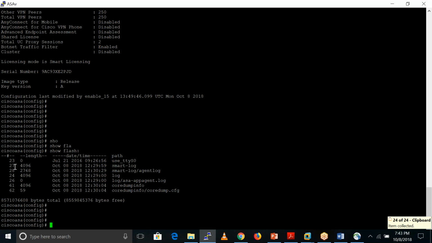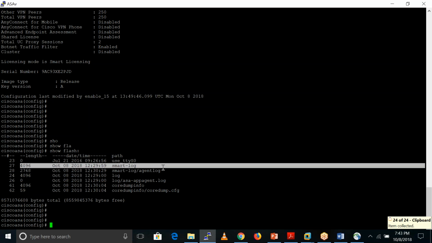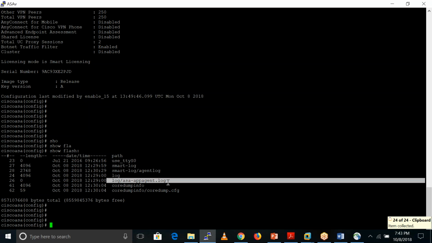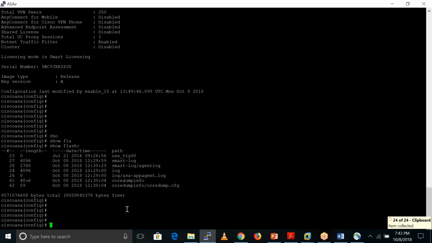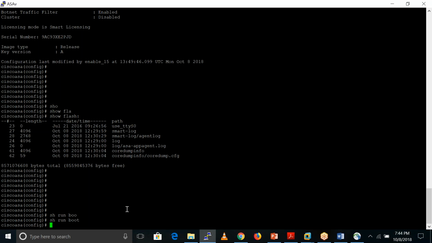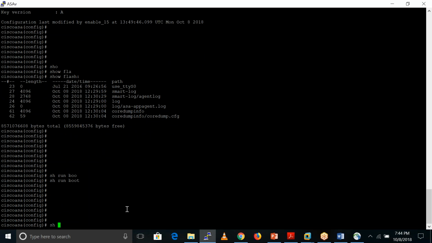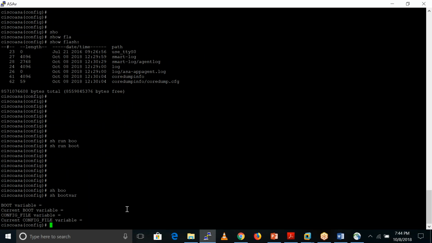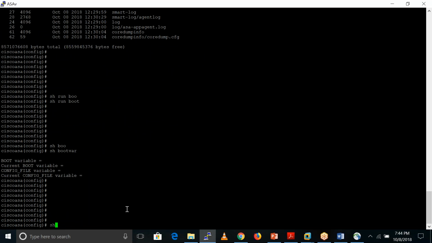Okay, these are the sizes of these files, the smart log file, log files. Okay, so these are not usual files. Let me run this command, show run boot. Not this one.